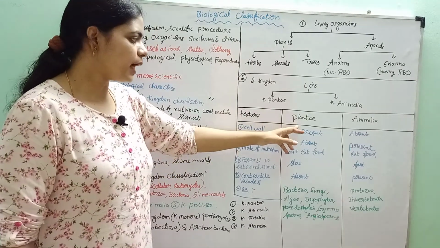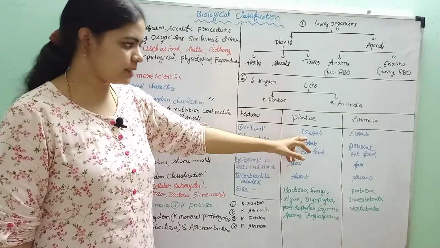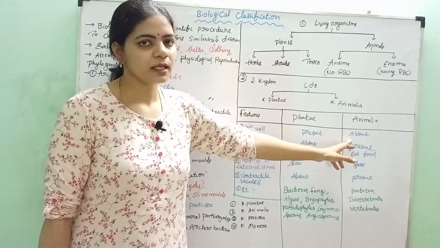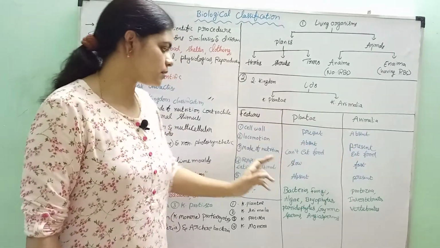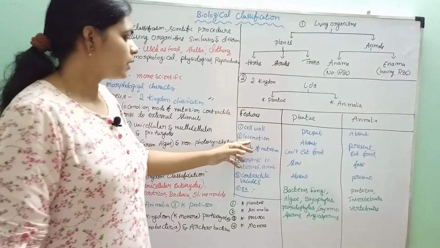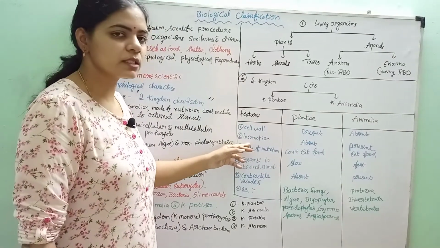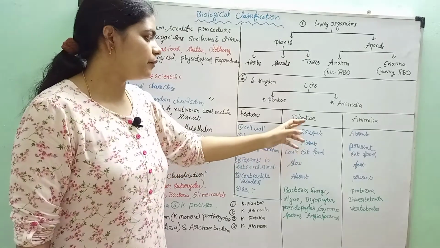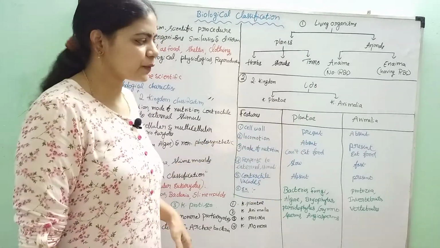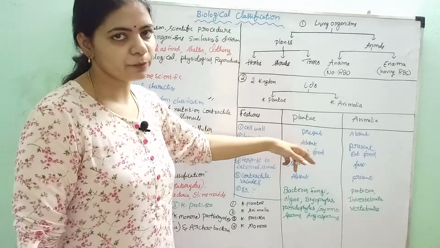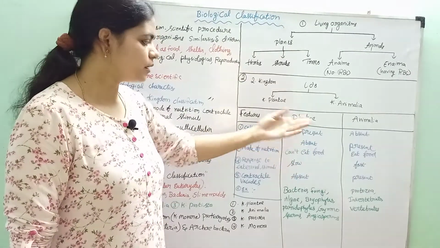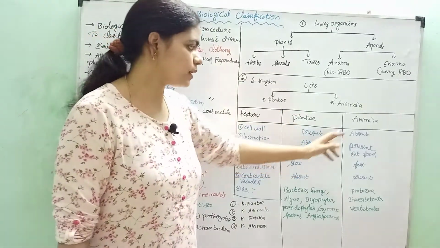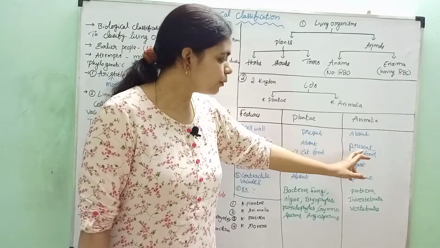Taking cell wall first: in Plantae the cell wall is present, whereas in Animalia it is absent. Locomotion means presence or absence of locomotor organelles, whether they move from one place to another. Plants cannot move, so locomotion is absent. In Animalia locomotion is present.